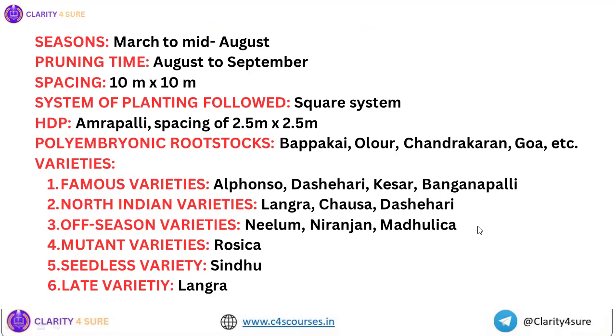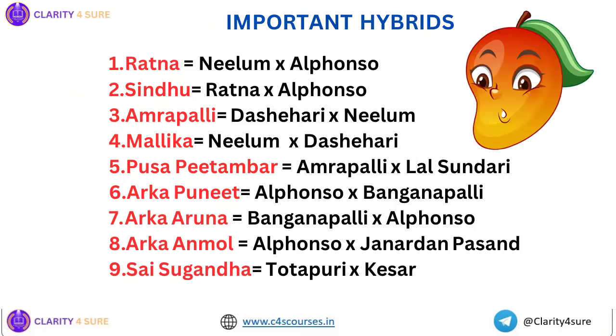In the off-season varieties, the fruits are available from the months of January and February. Okay, so that you have to remember. Normal fruits are available in the months of March to mid-August, whereas off-season fruits are available in the months of January and February.